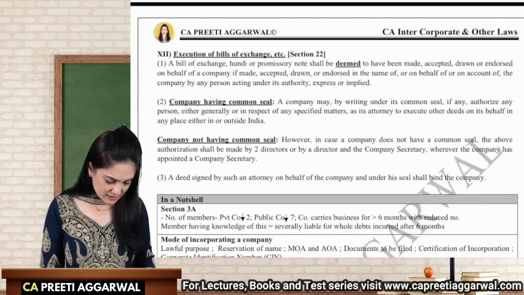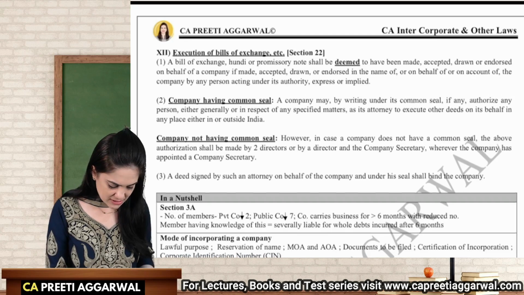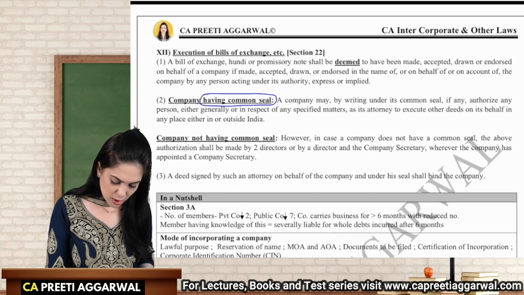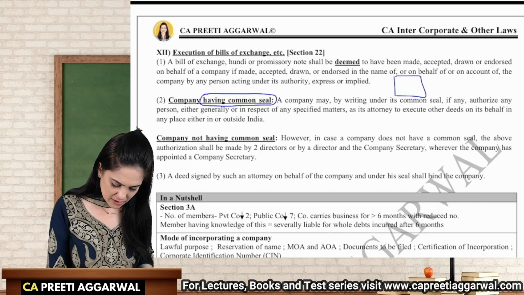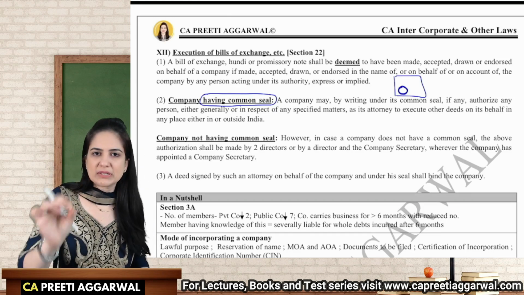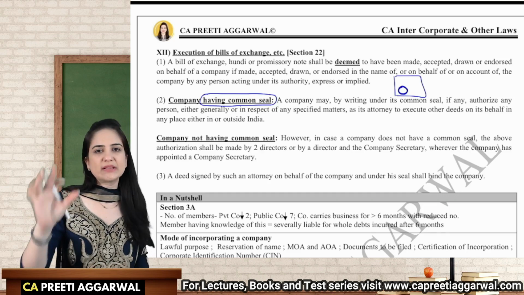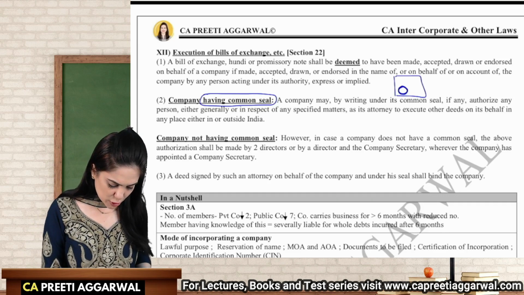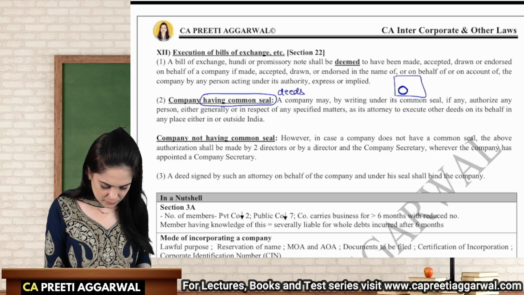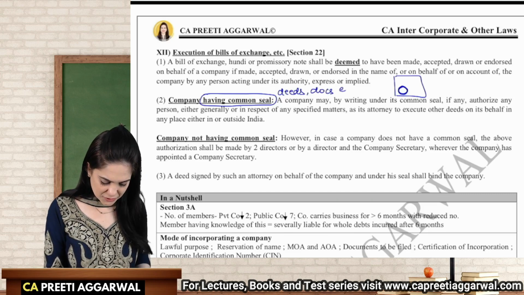See, in this case, if the company has a common seal, what the company will do is affix the common seal on a document and authorize a person under this seal to sign the documents on his behalf. So what about deeds and documents?